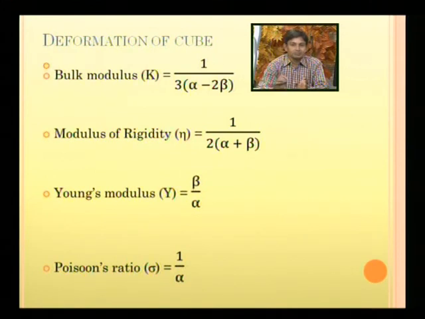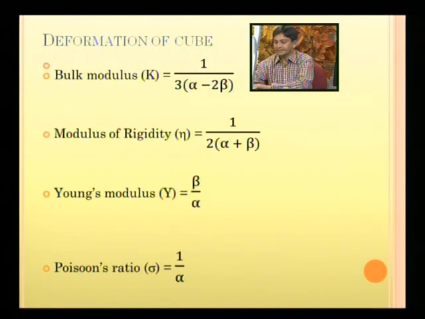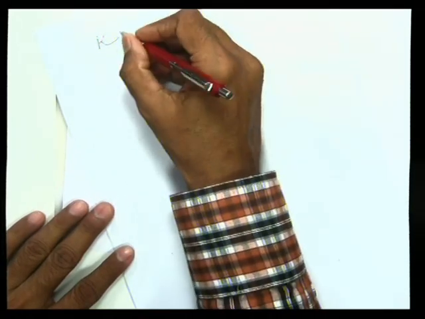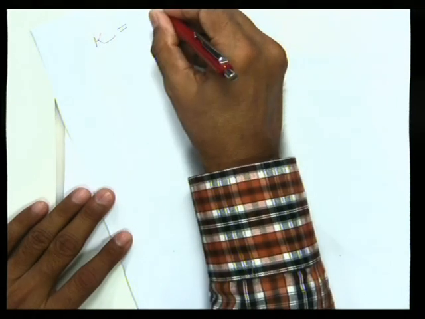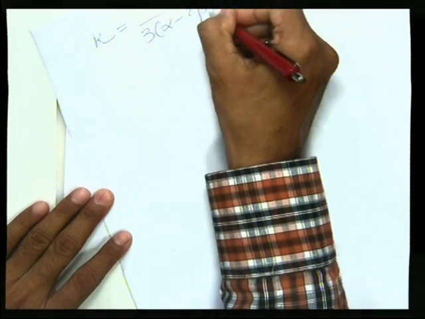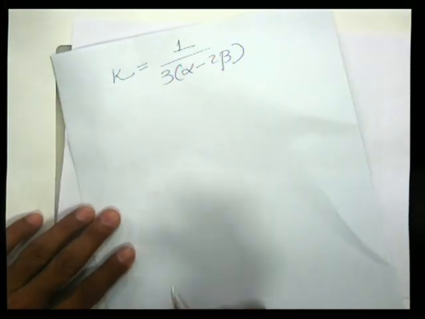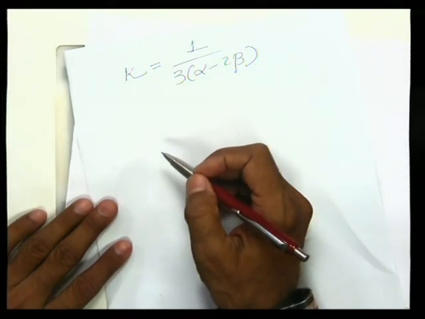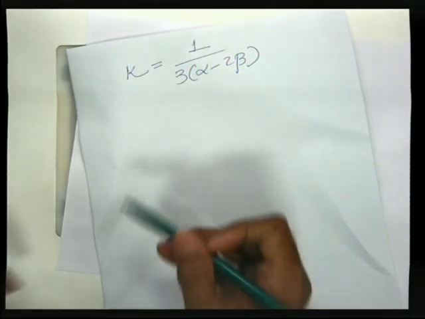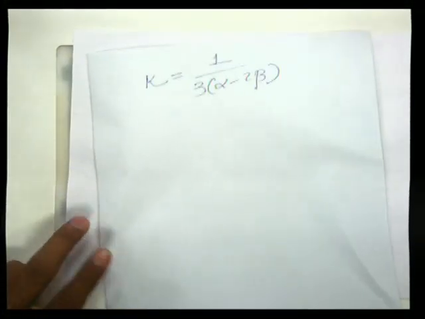Now let us derive some formulas of bulk modulus, modulus of rigidity, Young's modulus and Poisson's ratio in terms of alpha and beta. Now see here in this diagram, let us first prove this: K equal to 1 upon 3 alpha minus 2 beta. K is the bulk modulus.